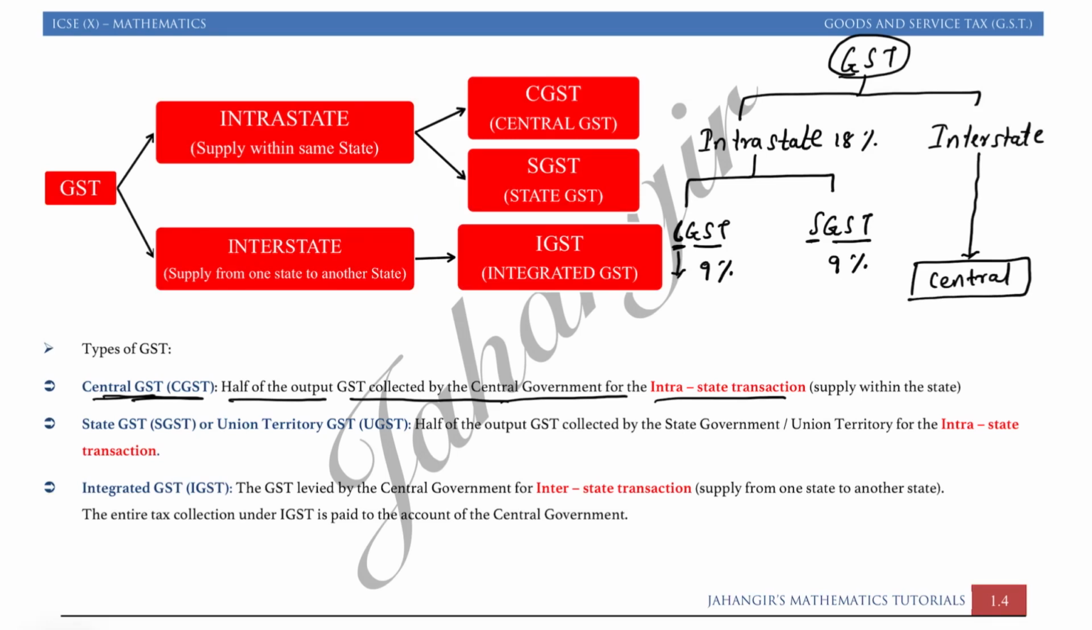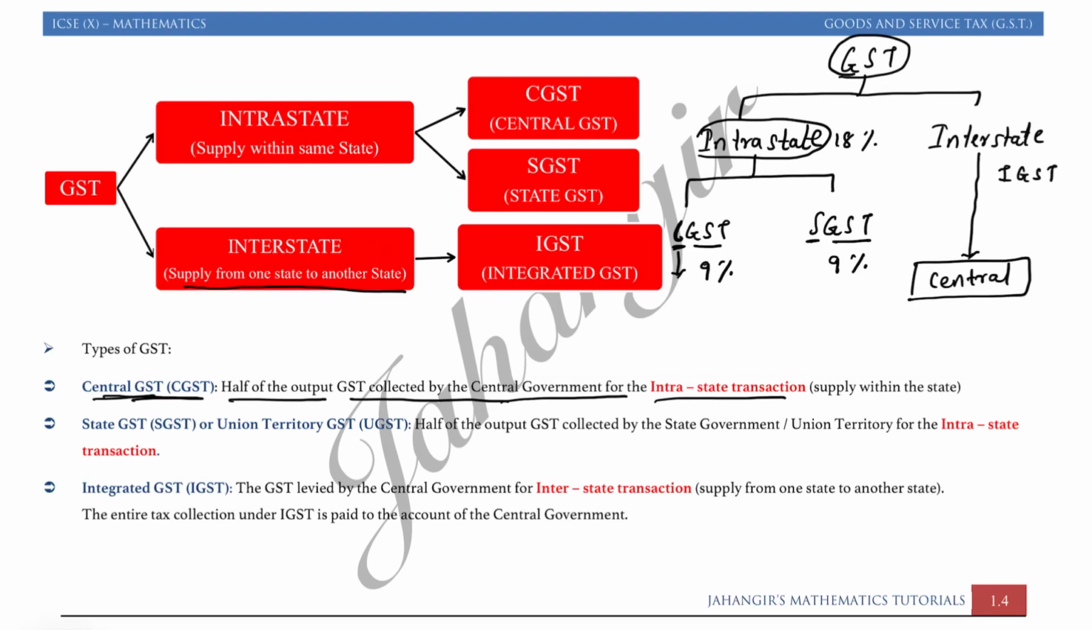So interstate is the supply of goods or service from one state to another state. When there is a change of state during the transaction, so the person is buying from another state and selling to another state, that is called an interstate transaction. In interstate we have IGST.